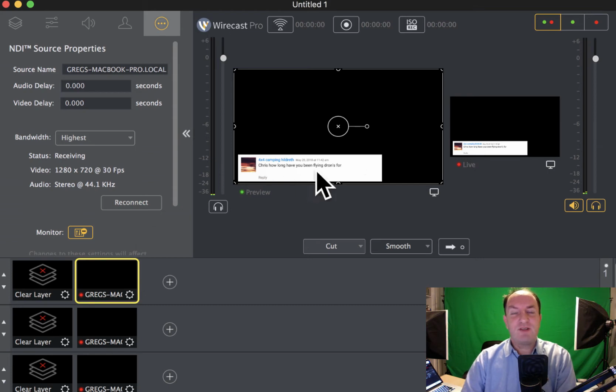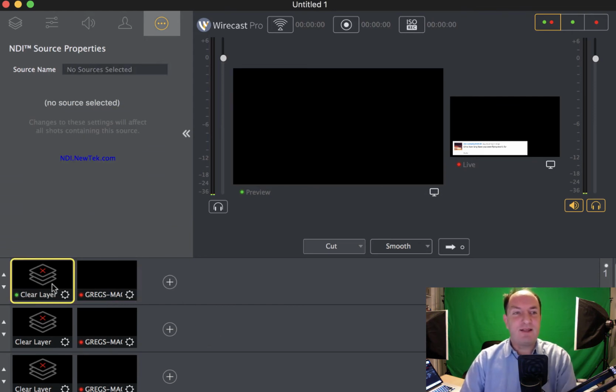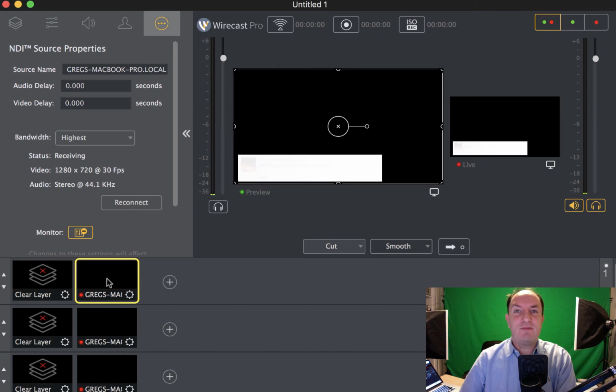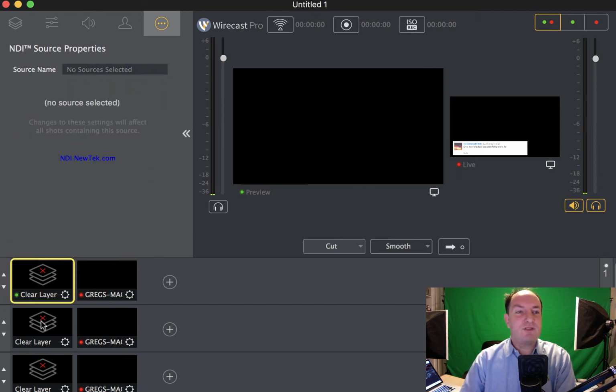For example, just imagine if I had a social media chat overlay that I wanted to move or hide from display. So I might clear that layer. I don't know if that's the layer. Yes, it was. So I wanted to clear that layer, and later on, we're changing our shots, and I want to not necessarily activate it right there and then, but make it available so that when the person controlling the titles is ready, they can send a new message. I don't necessarily want to see this one again. So unfortunately at the moment, Wirecast will refire whatever title was live on that shot when it was last used.